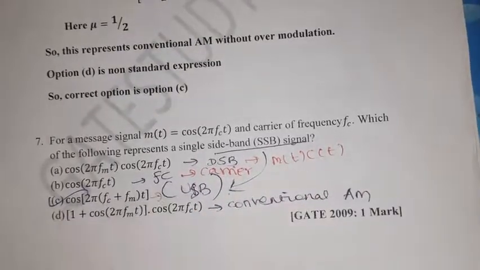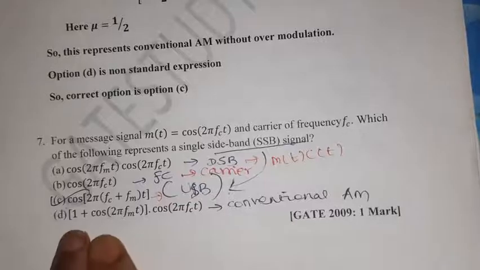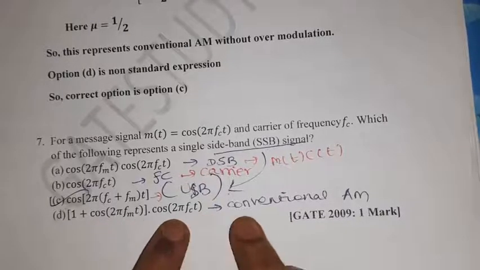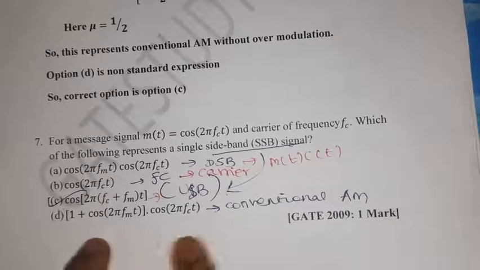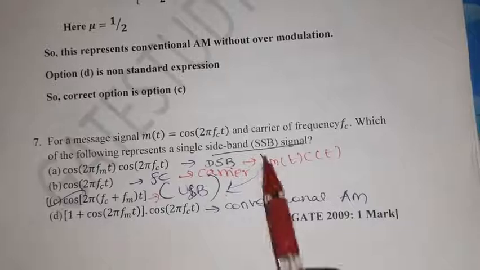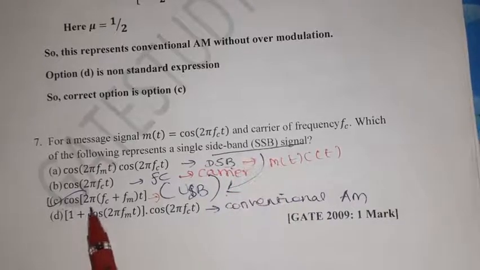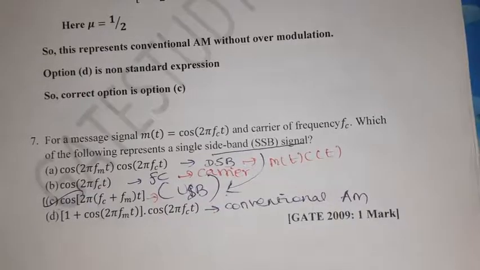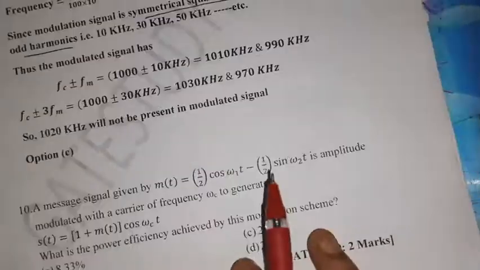This is the right option. Option D, 1 plus cos of 2 pi fmt into cos 2 pi fct, is the standard expression of conventional AM. So which one is the single sideband? Option C, cos of 2 pi (fc plus fm) t, upper sideband, is the right option.